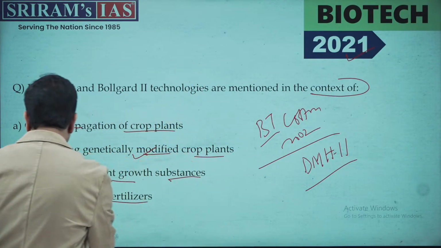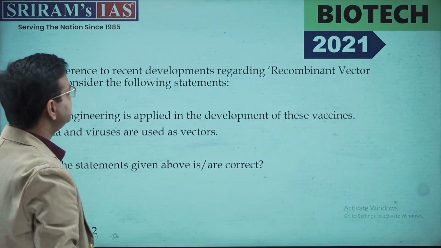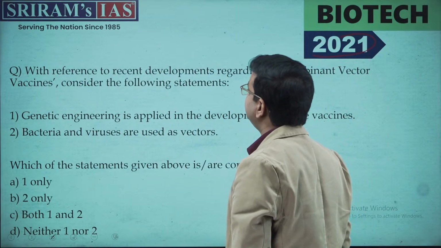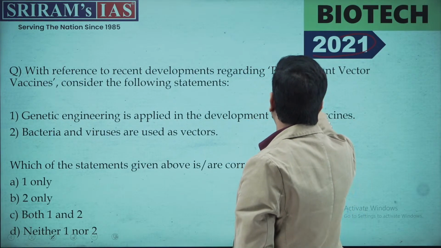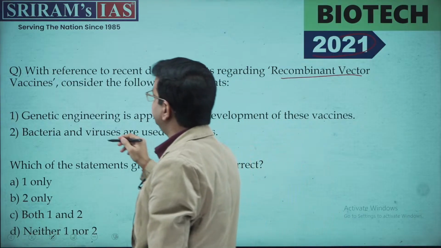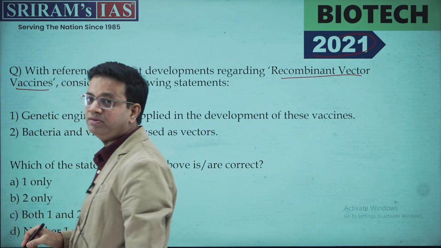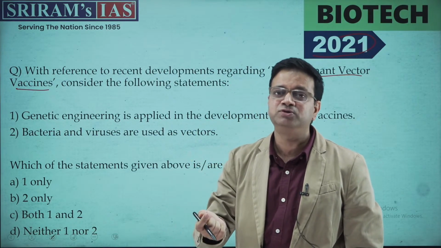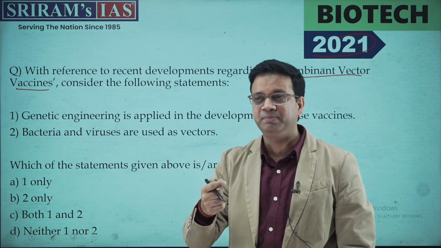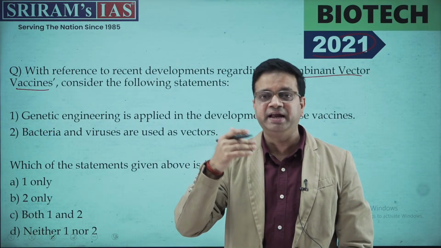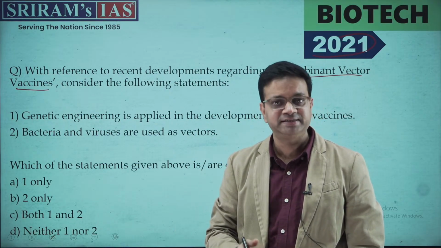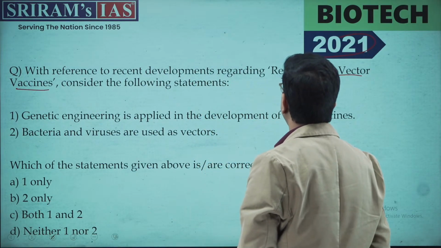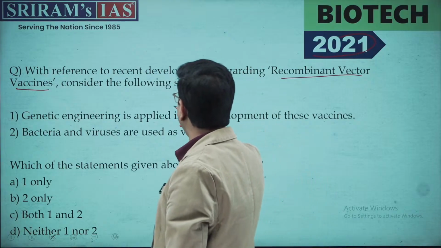Now moving ahead with the other questions. This question was again asked in 2021. The question is with reference to the recent development regarding the recombinant vector vaccine. See, two questions are coming from the vaccines, and it might be the case that UPSC might ask you some questions regarding vaccines and other development part. A lot of technological development has been coming up in the human diseases sectors and the advancement sectors. So with reference to the recent development regarding the recombinant vector, consider the following statement.